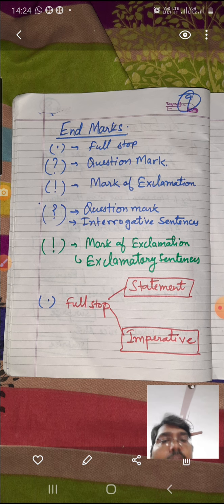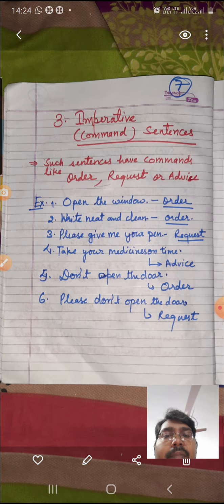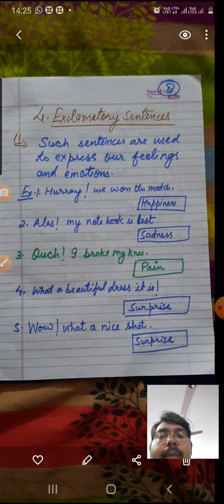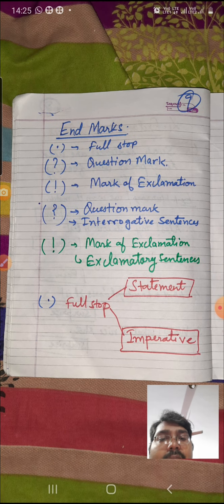If it is a normal statement, then it's a statement. Both will end in a full stop. You can identify a command like don't open the door, write neat and clean, and please give me a pen. You can easily understand if it is an order, request, command, or advice, like take your medicine on time. Then it will become an imperative sentence.